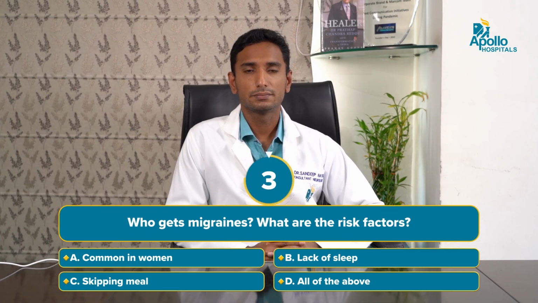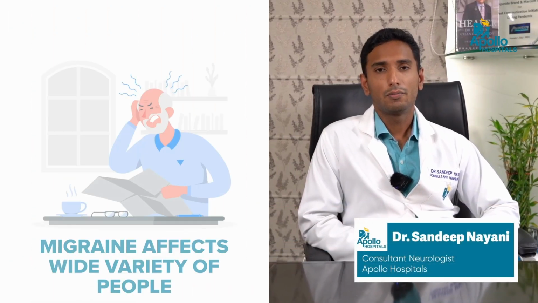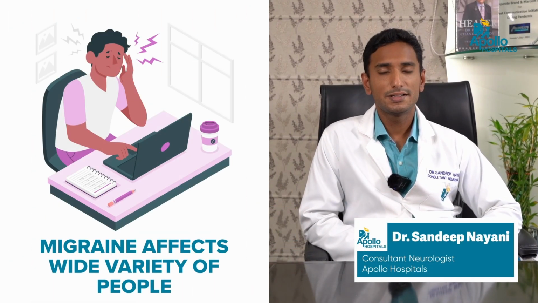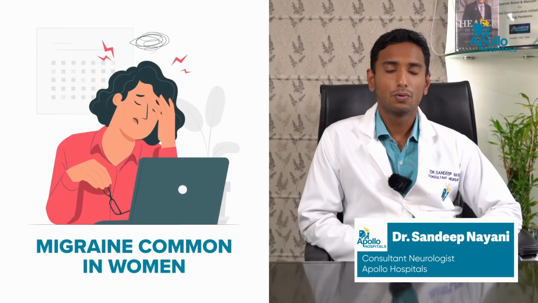Who gets migraines and what are the risk factors? Migraines can happen in a wide variety of people. It is usually a disease of young age and it is more common in females. Migraine has a genetic predisposition. Some people are more predisposed genetically to experience migraine-like episodes.